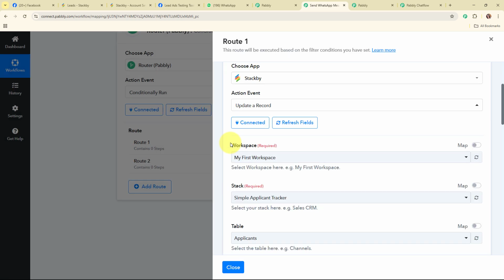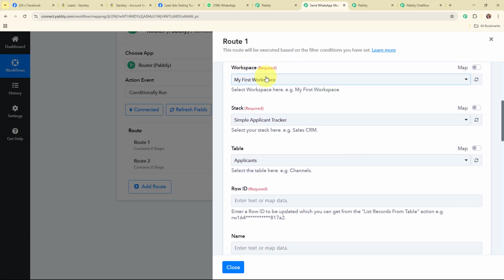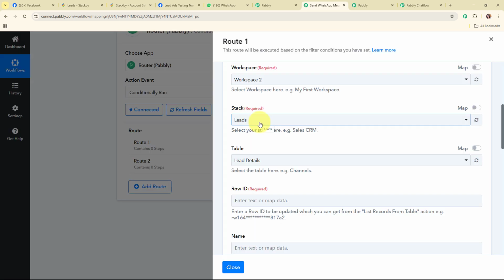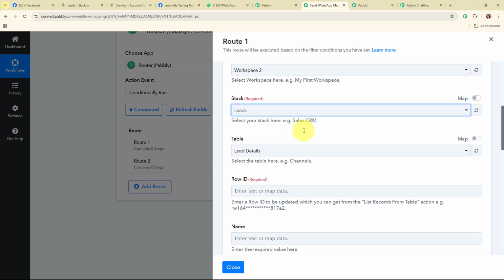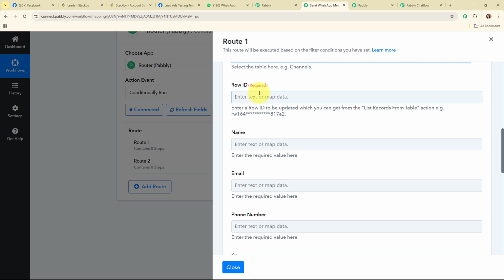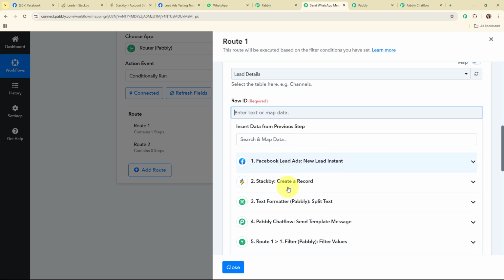And now, after building the successful connection, I'm going to move forward. For the workspace, I'm going to select workspace 2. For the stack, I'm going to select the stack as leads, the table as lead details, and then it is asking me to enter the row ID. Here I'm going to enter the row ID that I want to update in my Stackby account. I'm going to map the row ID from the response that I received in my previous Stackby action step.